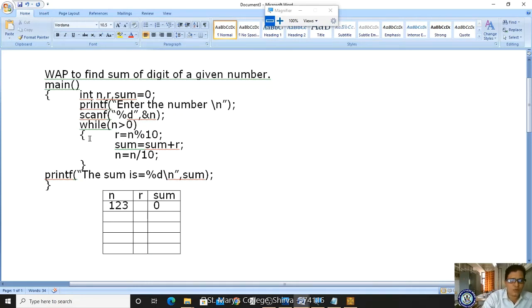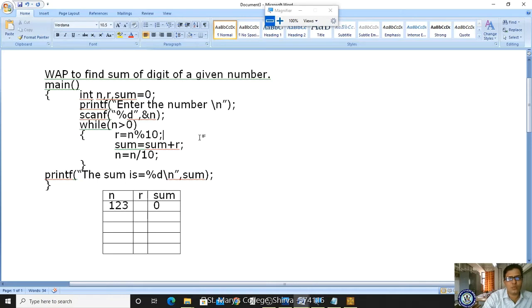Now I'm writing the condition. What is the number I have read for n? 123. Is 123 greater than 0? Whether the condition is true? Yes, true. Now if I want to do the summation, first I have to find the remainder value of that n.